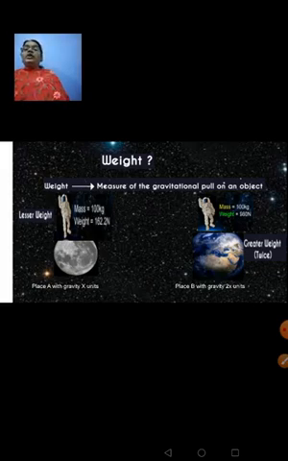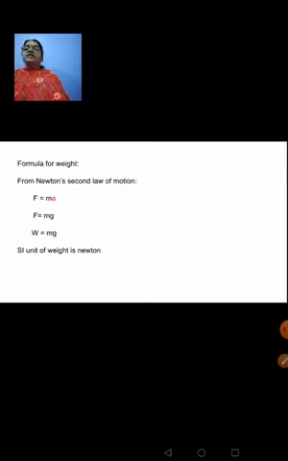Clear to you? So we can derive the formula for weight by using Newton's second law of motion. We have all learned the three laws of Newton, and in the second law of motion we have learned the formula for force: mass into acceleration. So when you replace the quantity a by g, you get F is equal to mg. When we are considering this F as the gravitational force, we will replace that F by W, which is nothing but your weight. So what is weight? Weight is the product of mass and acceleration due to gravity.